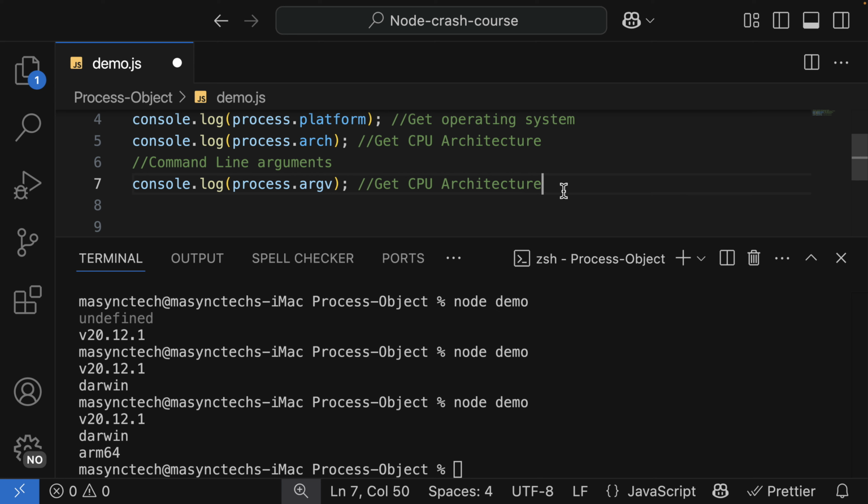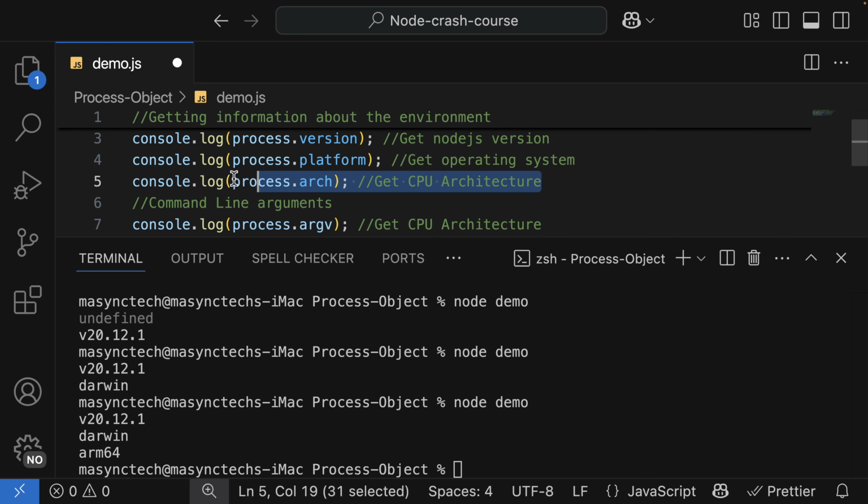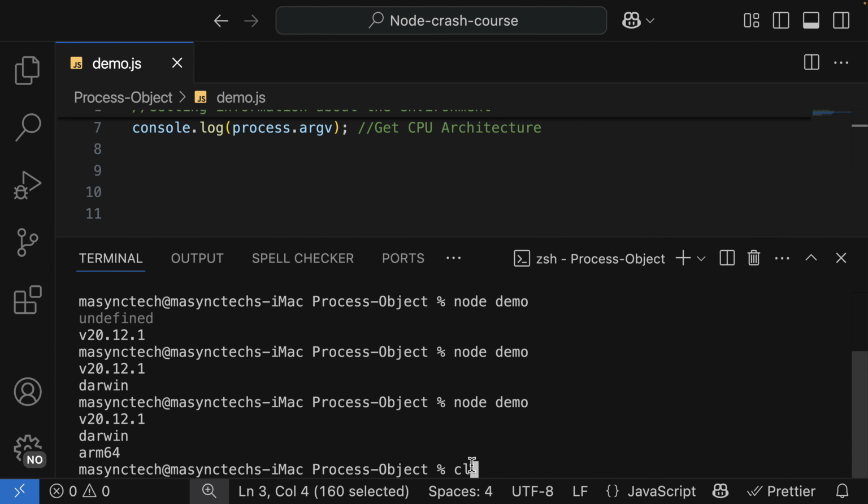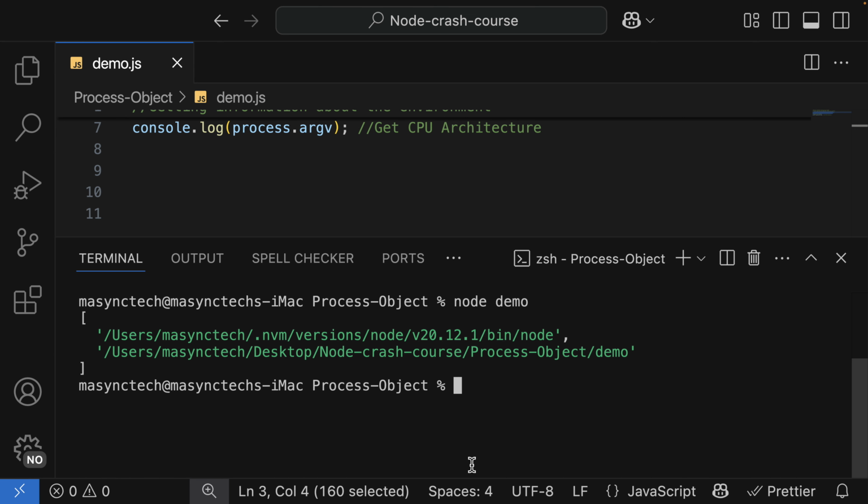So let me show you here. Let me comment out these lines to avoid so many console logs. So I'm going to log this, and we have an array. As I spoke about, the first one contains the path to the Node.js executable file, which is this, and the second one is going to be the JavaScript file being executed. In this case, this is the file that has been executed.